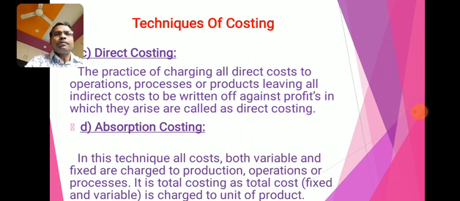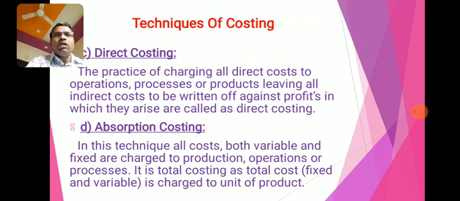Absorption costing. In this technique, all costs, both variable and fixed, are charged to the production, operations, processes, contract, job, etc. It is total costing, as the total cost, fixed as well as variable, is charged to the unit of product. In absorption costing, not only direct but also indirect costs, both fixed and variable, all types of costs are charged to the product. So this costing is known as absorption costing.